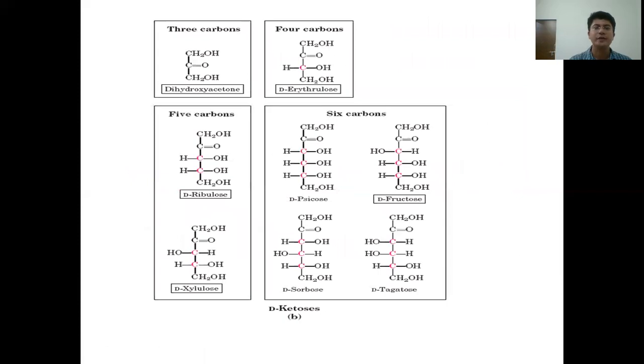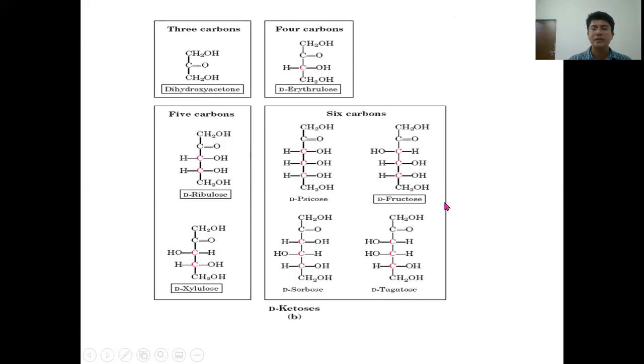The ketoses are shown over here. The simplest one is the dihydroxyacetone, which doesn't have any chiral center, and so no other D or L forms are possible in this case. Whereas erythrulose is a 4 carbon ketose sugar having at least one chiral center, and so 2 stereoisomers are possible in this case. Ribulose and xylulose are the examples of 5 carbon keto sugars. So if you look at the name, the UL is present in the name of these keto sugars.